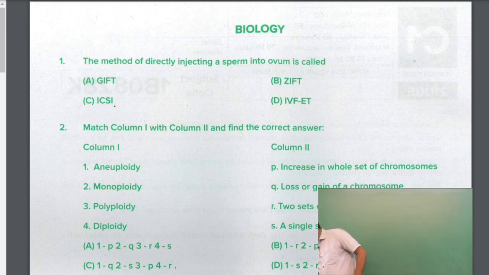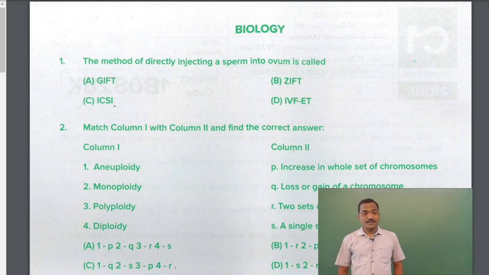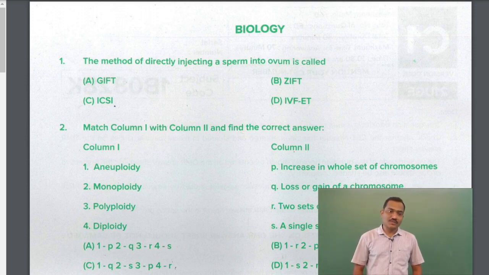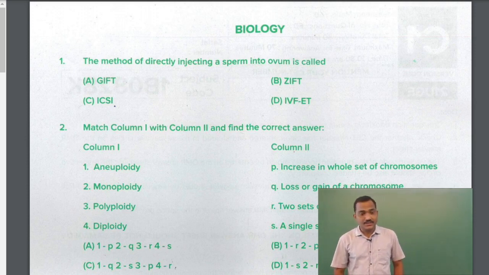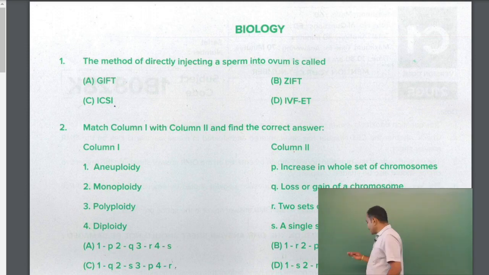Okay. So the first question goes like this: the method of directly injecting a sperm into ovum is called assisted reproductive techniques. In the chapter reproductive health, you have come across this question: assisted reproductive techniques. So what are the methods to overcome the infertility? So in this, direct injecting the sperm into the ovum is referred to as intracytoplasmic sperm injection, that is ICSI.